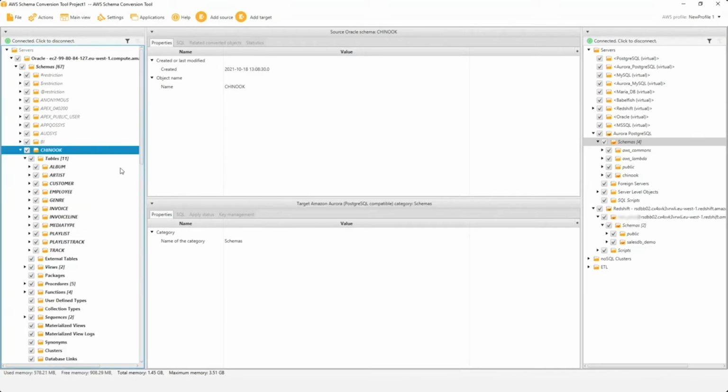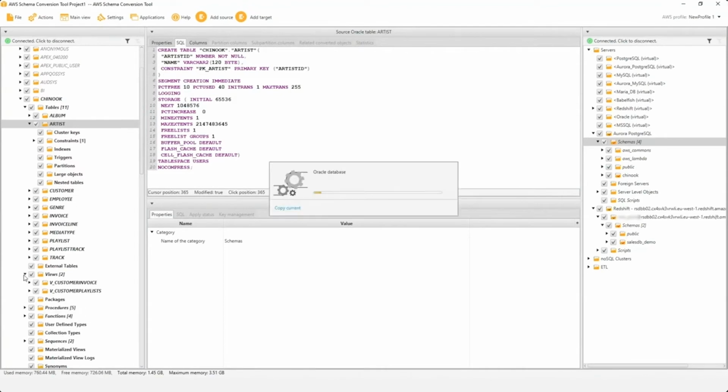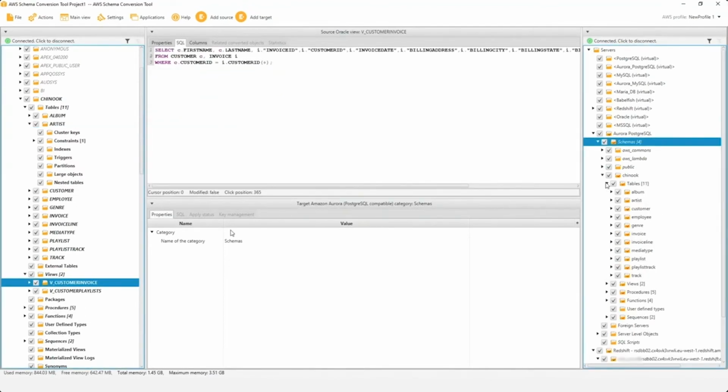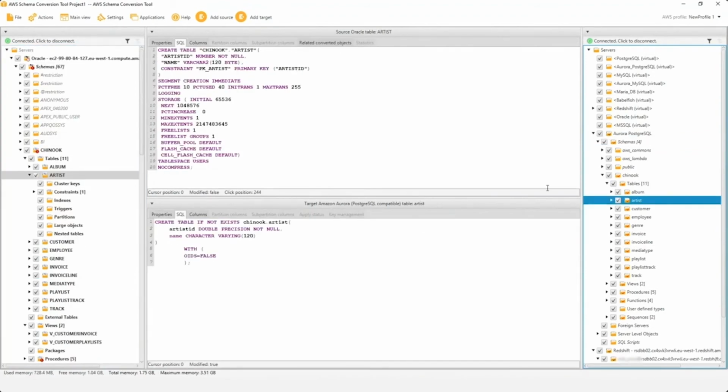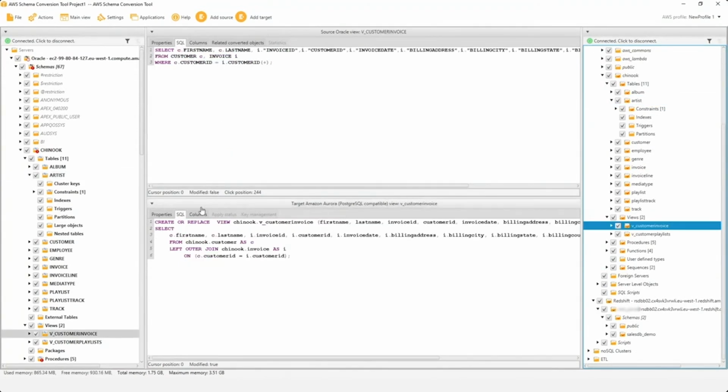So I can verify that by clicking on the artist under Chinook, and here it's showing me my SQL code, and on the top it's showing me the source. In the central panel at the bottom it's showing me the code, how it looks in the target engine. So this is what I'm showing you right now on the screen. For the view, I'm going to check the code. This is how it looks.